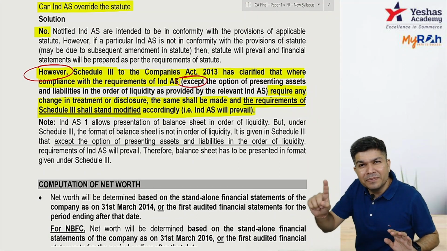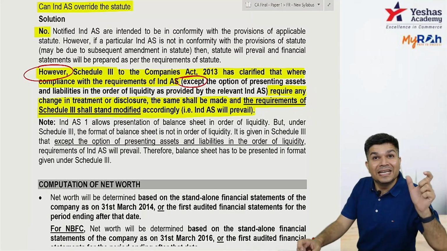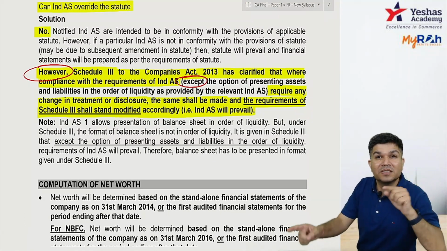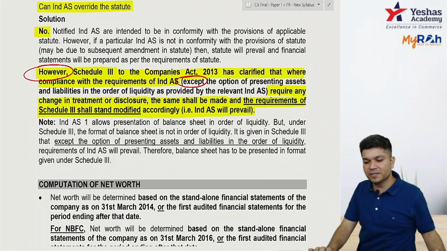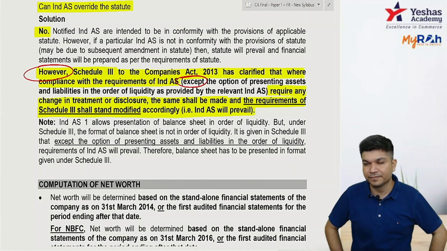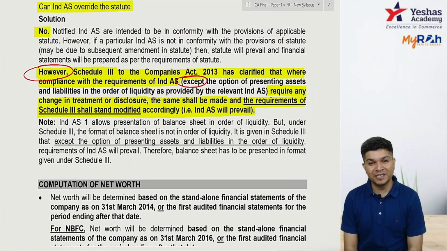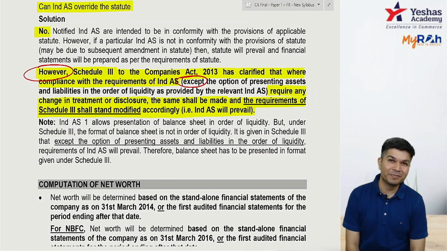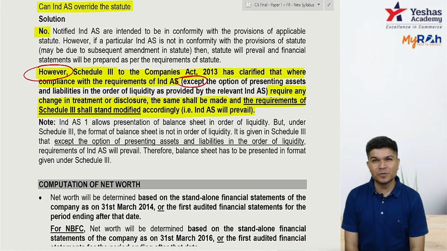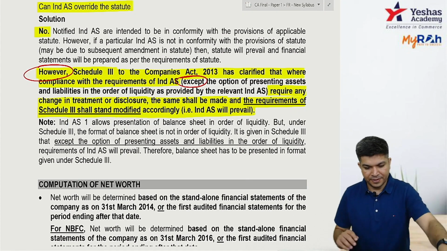Except that point, if there's a conflict, IND AS prevails, but only for that point, schedule 3 will prevail. Did you get it? They say no, that is not allowed. Everyone clear?